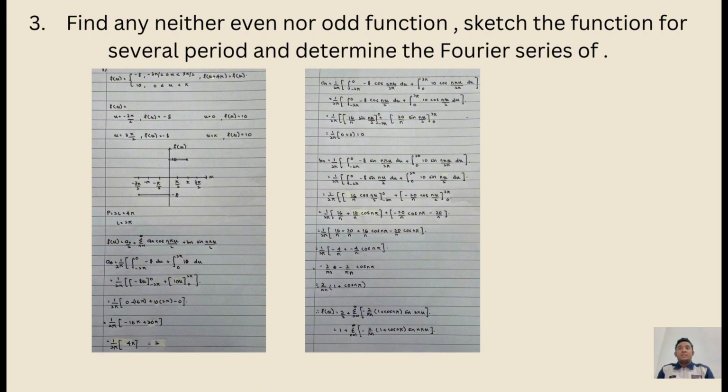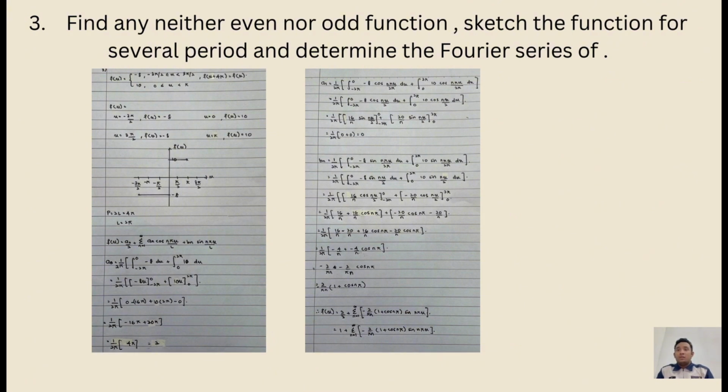For question number 3 is find any function that is neither even nor odd, sketch the function for one period and determine the Fourier series. For number 3, I have used two functions, which is negative 8, for x smaller than 0 and bigger than negative pi, and for the second is 10, for x bigger than 0 and smaller than pi. From the equation, I have plotted the graph.